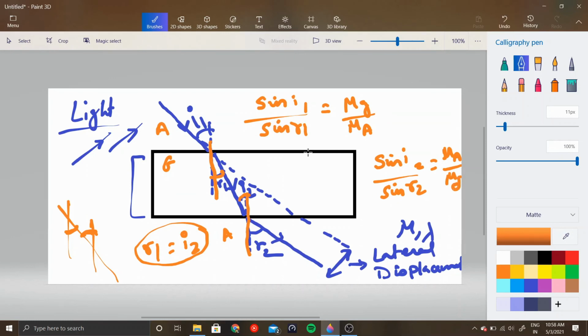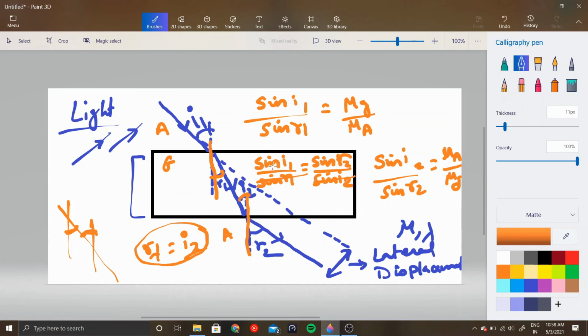Direct application of Snell's law. If these are true, from these two equations we get that sine I1 by sine R1 is basically equal to sine R2 by sine I2, correct? We know that R1 and I2 are equal, so sine of R1 is also equal to sine of I2, so this cancels out.